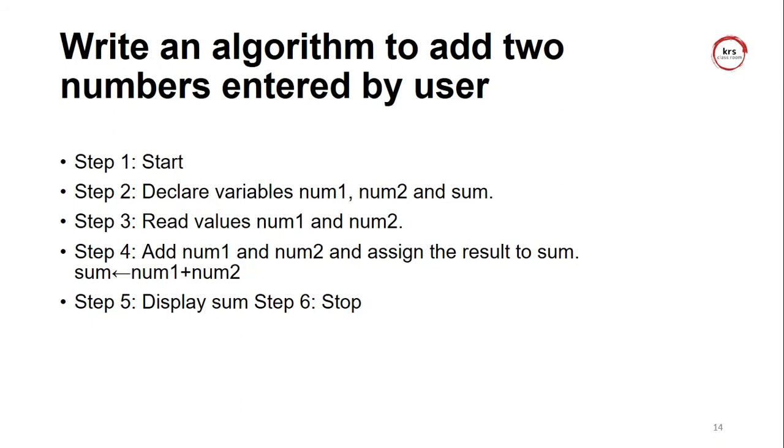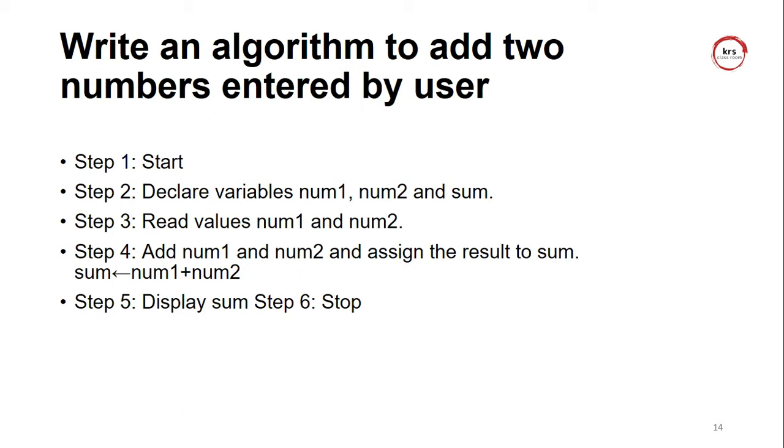Now the sample algorithm: I am going to write an algorithm to add two numbers entered by the user. Always remember the first step should be start. When you write an algorithm, initiate with the start keyword, and at the end of the algorithm you should write the stop keyword. So start and stop are the beginning and ending words. Step 2 is declare the variables, that is the input. Declaring the variables should always be the second step, as well as the output variable.